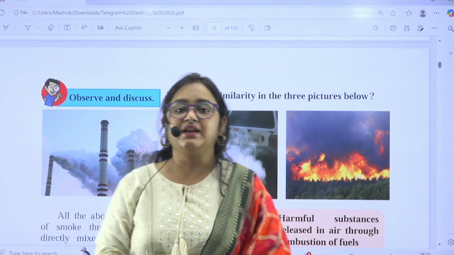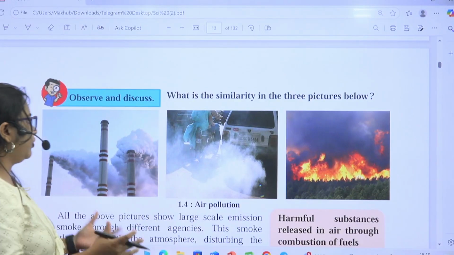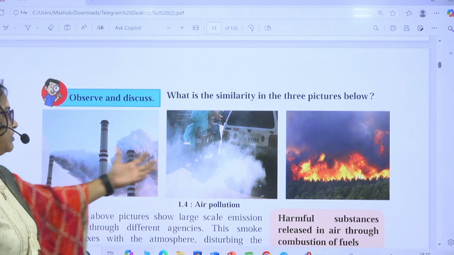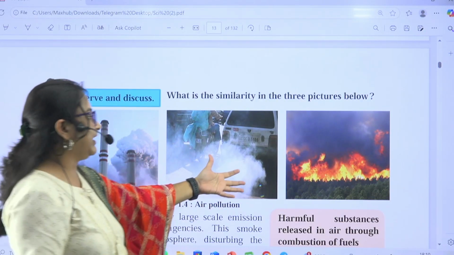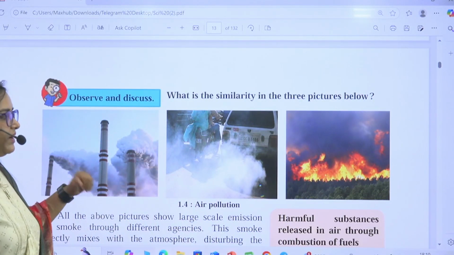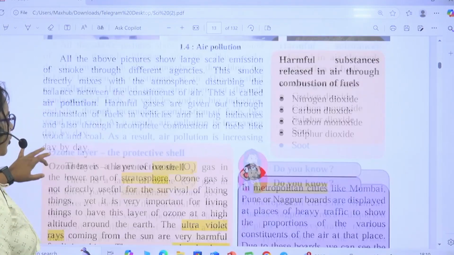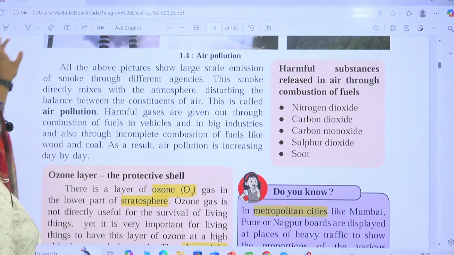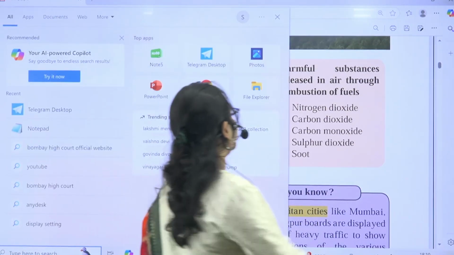Now, if air is there, then there must be something bad happening with air, and that is known as air pollution. We all know what air pollution is. It comes when we drive vehicles, when there is forest fire, or from industry combustions. That all is not of our interest, but see this thing.